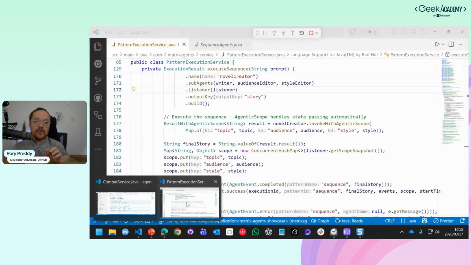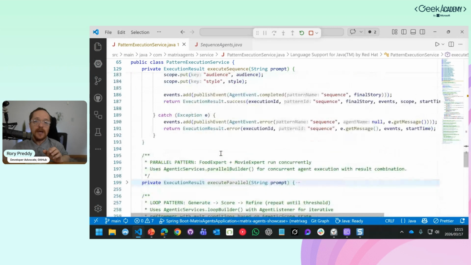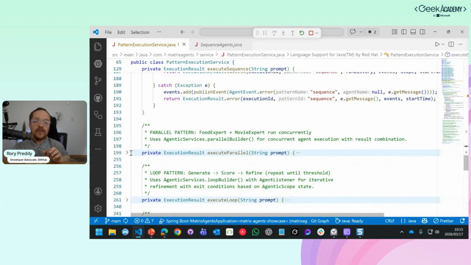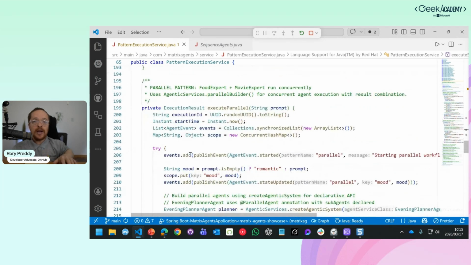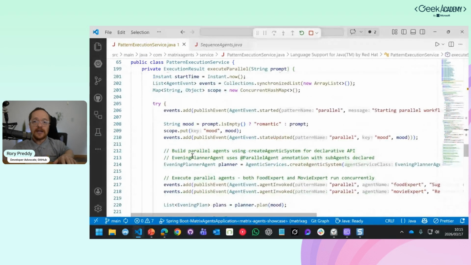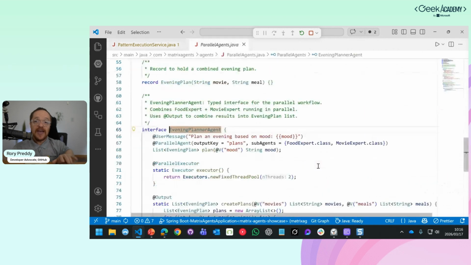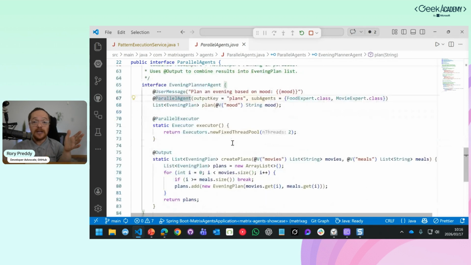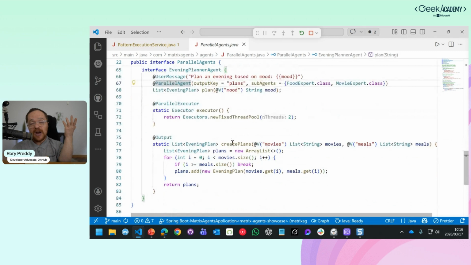So if I go into the execution service here and go a little bit down, the next one there is execute parallel. What I'm going to show you here is that I actually run, so create, an agentic system, and then I've got an event planner agent. That event planner agent actually says, go run these parallel agents, the food and the movie expert, immediately. Just go run it, and then give me the output key for the plans it creates.